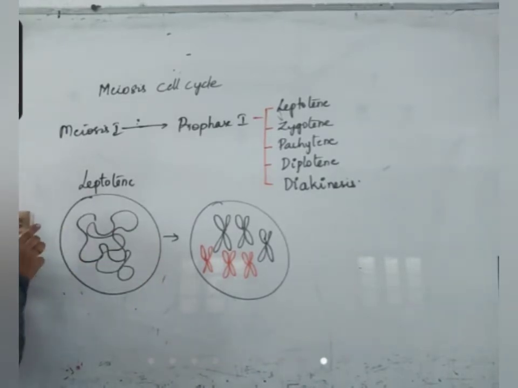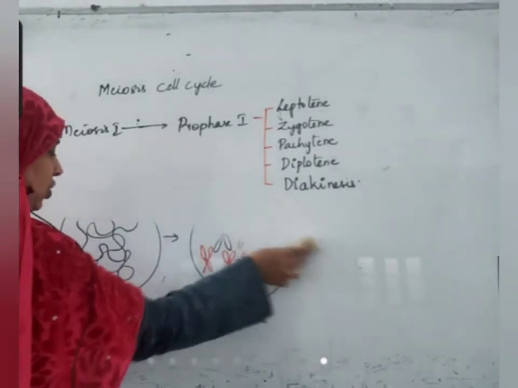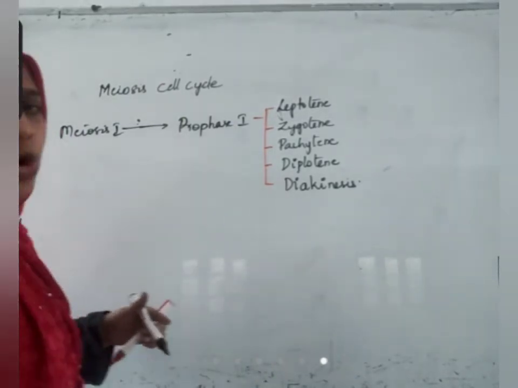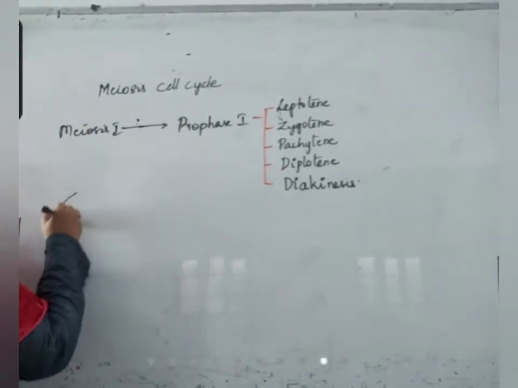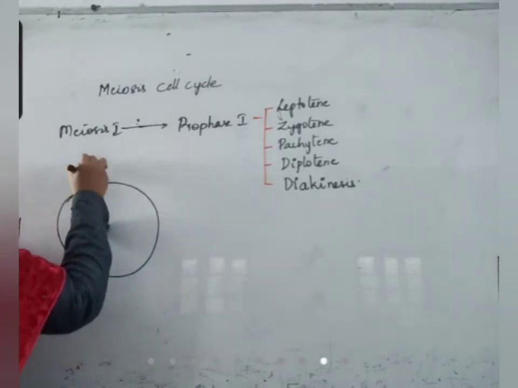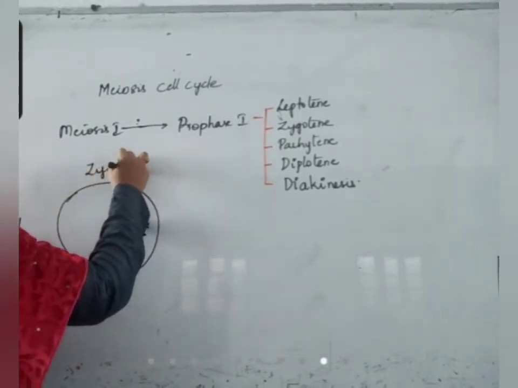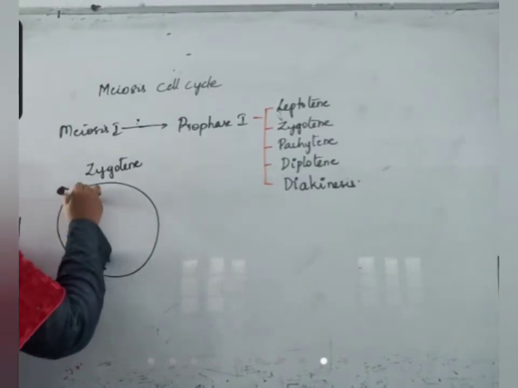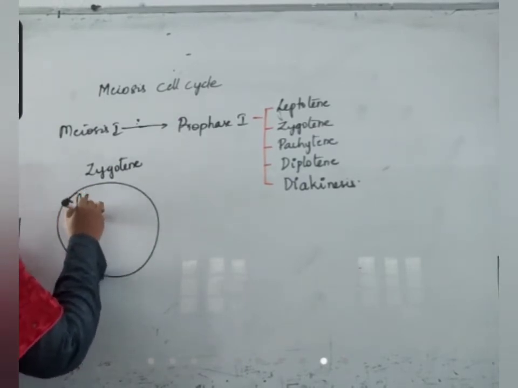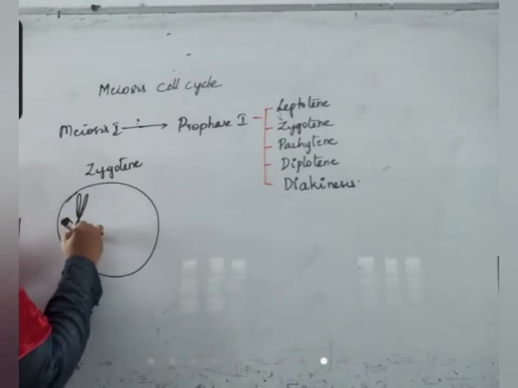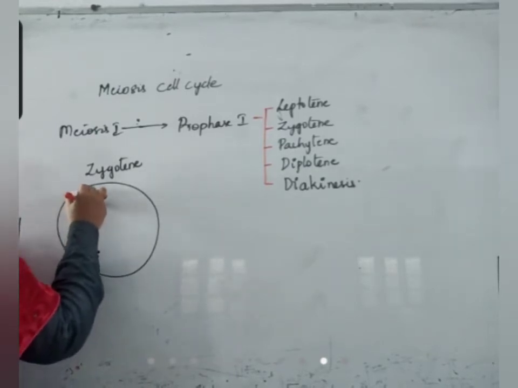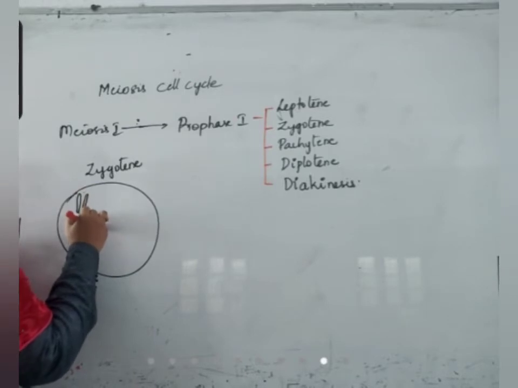Second, what happens in zygotene stage? Homologous chromosomes will pair up in zygotene stage. Homologous chromosomes will pair up. This is one chromosome. It is attached to another chromosome like this.